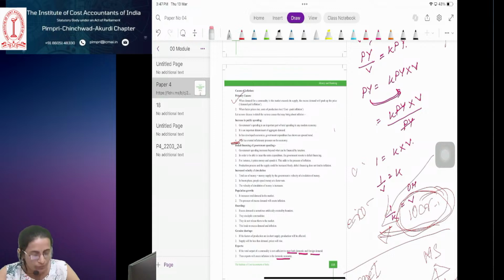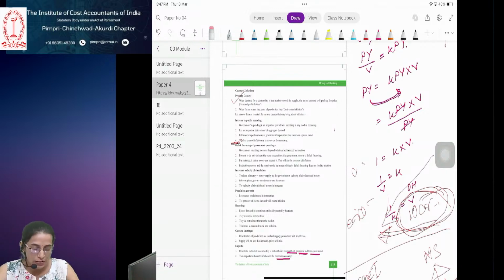Genuine shortage. See, if there is a genuine shortage of the factors of production which are required to produce the output, ultimately their prices will increase. The price of the output which we are producing using those factors of production will also increase, right? So if the prices of output are rising, ultimately inflation will be there in the market. Due to why? The genuine shortage of raw material which is required to produce that output.